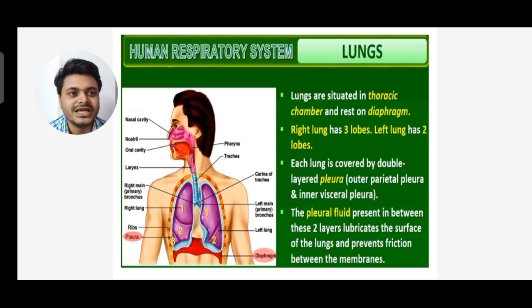Each lung is covered by a double layered pleura, that is the outer parietal pleura and inner visceral pleura. The pleural fluid present between these 2 layers lubricates the surface of the lungs and prevents friction between the membranes. You can see the pleura, this covering of lungs, and you can see the diaphragm.